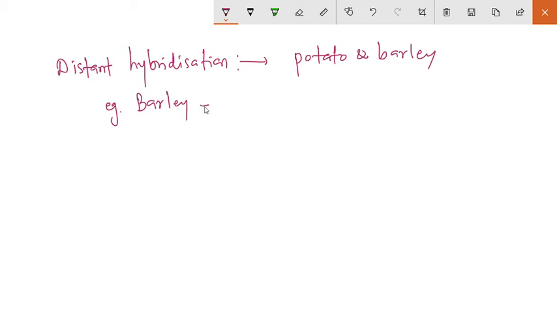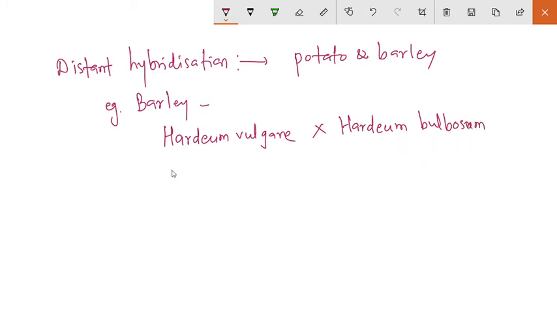Example in barley. There are two species of barley. Hordeum vulgare, which is diploid, is pollinated by using the diploid wild relative, that is Hordeum bulbosum. Hordeum bulbosum is also 2n.